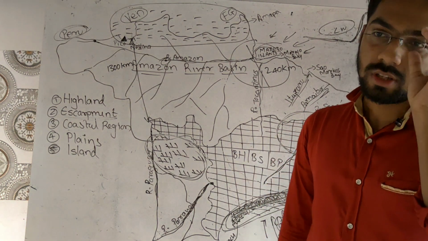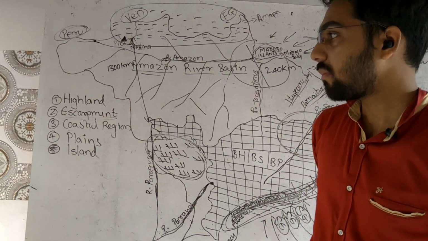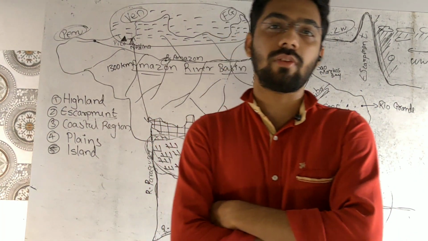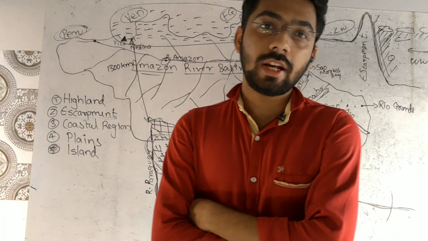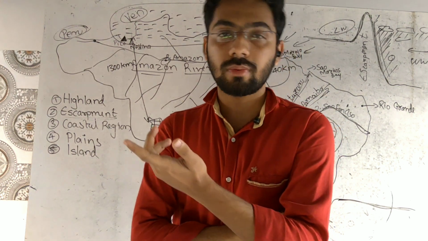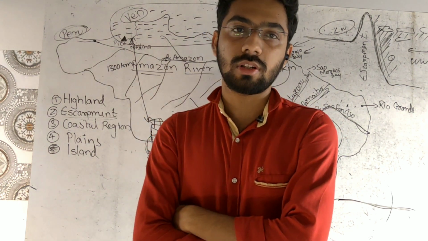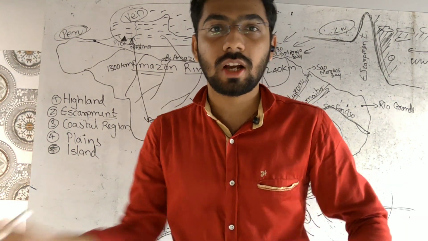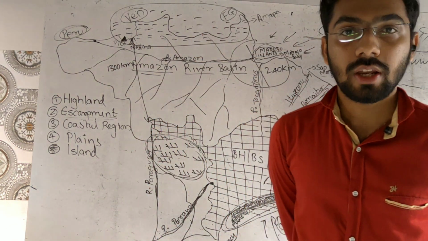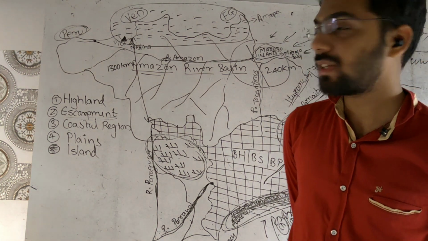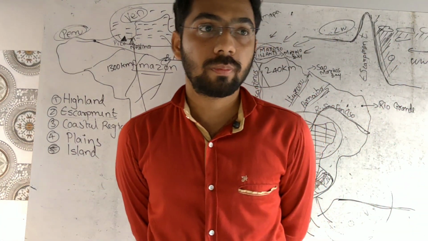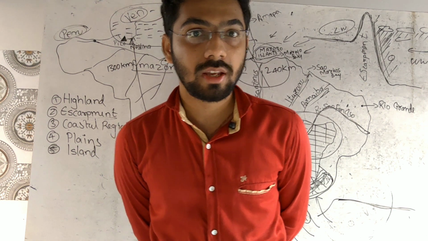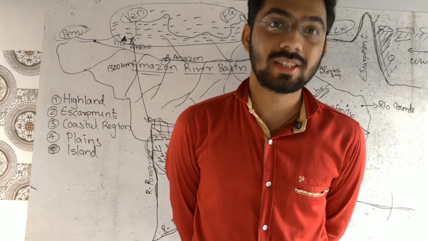When we compare, we will have an outlook. There is the Brazilian highland in the northern part of Brazil, but in India such highland forms a peninsular region. The escarpment, which produces a rain shadow area, has a similar counterpart in India in the western and eastern Ghats.